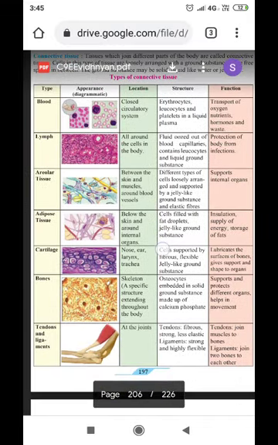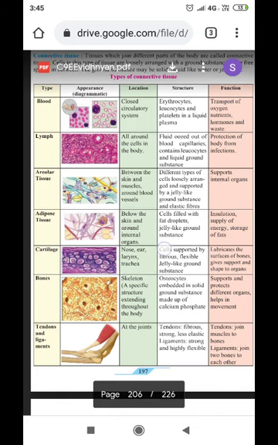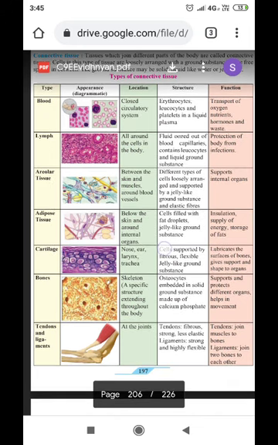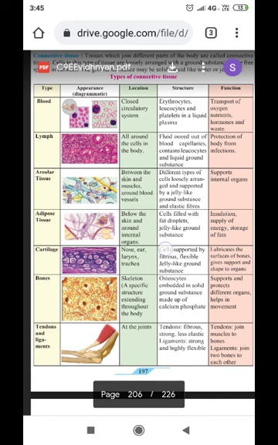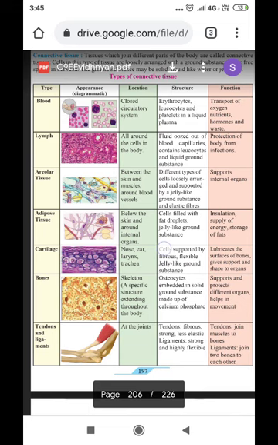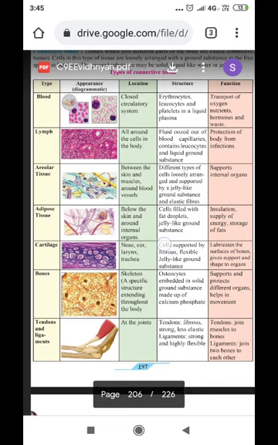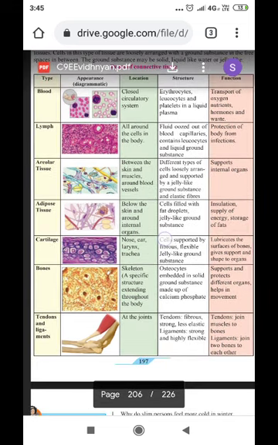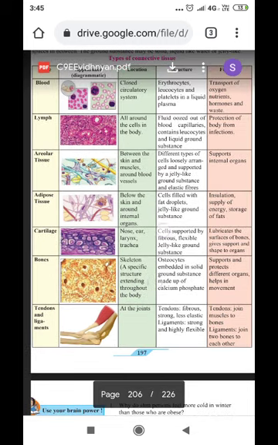Then the second connective tissue is lymph, which is located all around the cells in the body. Structure: a liquid substance that oozes out of the blood capillaries, containing leukocytes and liquid ground substance. Main function: protection of the body from infection.